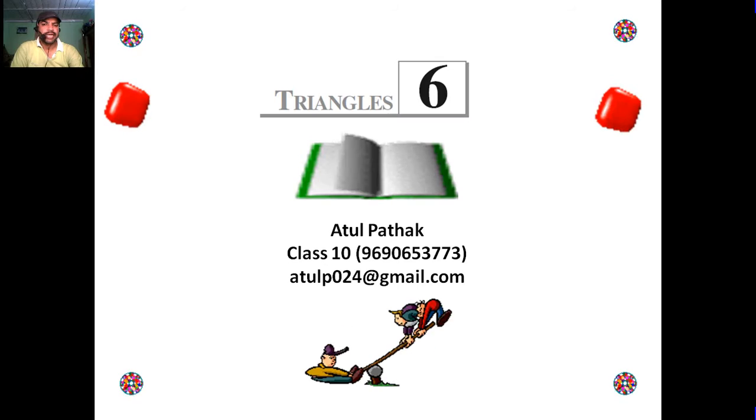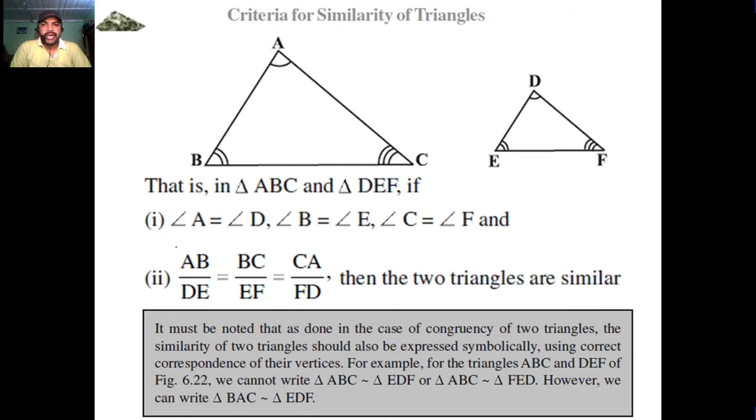चलिए स्टार्ट करते हैं आज की क्लास। Criteria of similarity of a triangle. Here are two triangles ABC and DEF. That is, in triangles ABC and DEF, if angle A is equal to angle D, angle B is equal to angle E, angle C is equal to angle F, and AB upon DE is equal to BC upon EF is equal to CA upon FD, then the two triangles are similar.